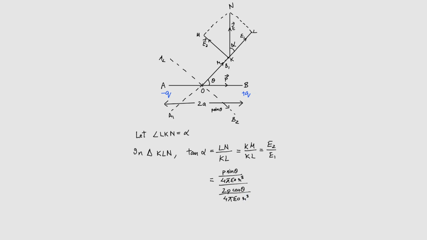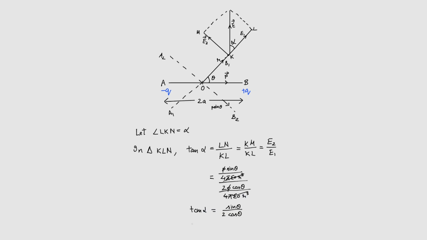Here the terms 4 pi epsilon naught r cube and 4 pi epsilon naught r cube cancel, and P and P can also be cancelled. So what is left is only sine theta upon 2 cos theta. This is my tan alpha. So in other words, tan alpha is equal to 1 by 2. What is sine theta by cos theta? It is nothing but tan theta.